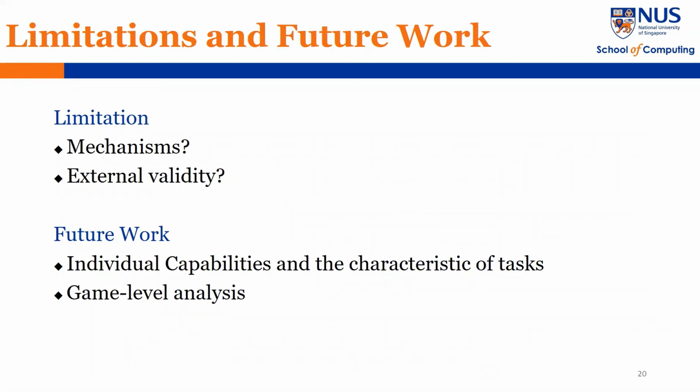This paper has two main limitations. Firstly, the mechanisms behind the effects remain unclear. Secondly, the external validity may be an issue. Hence, we consider the following aspects for future work. Firstly, we are going to test how the effects of ties may depend on the capability of the nodes and the rows. Secondly, in this paper, we do team-level analysis, but in this game, two teams are assigned as rivals in each game. By doing game-level analysis, we can know how the contextual factors can moderate our results.